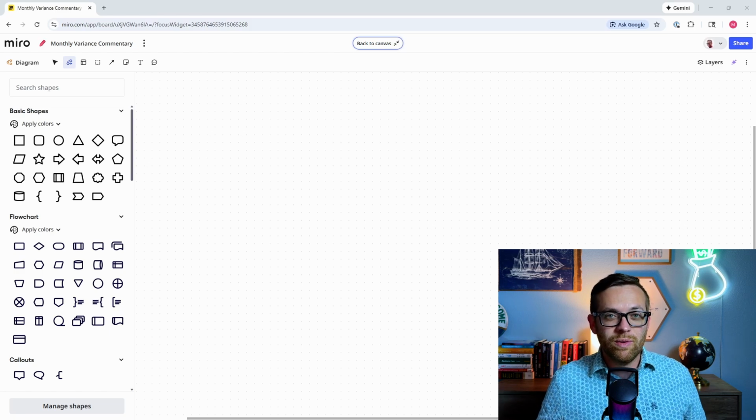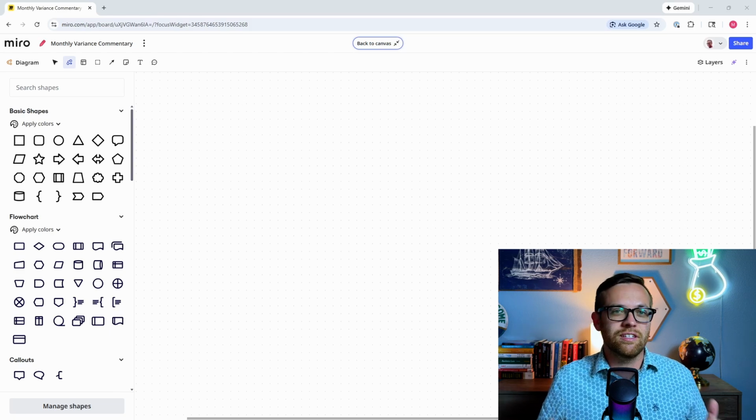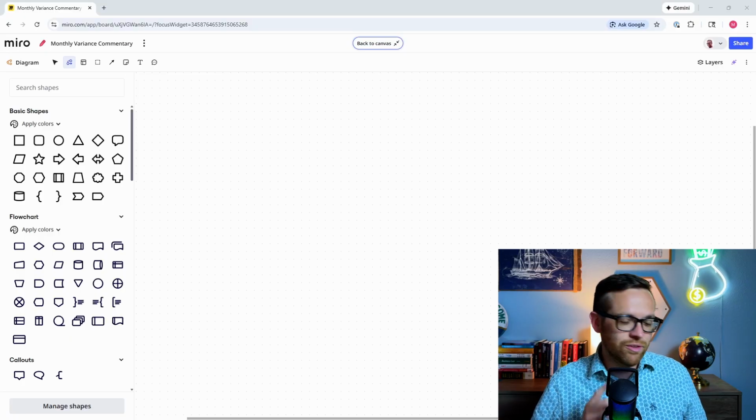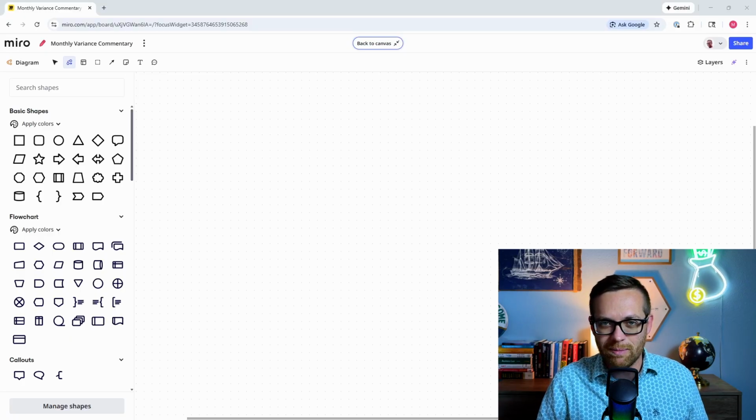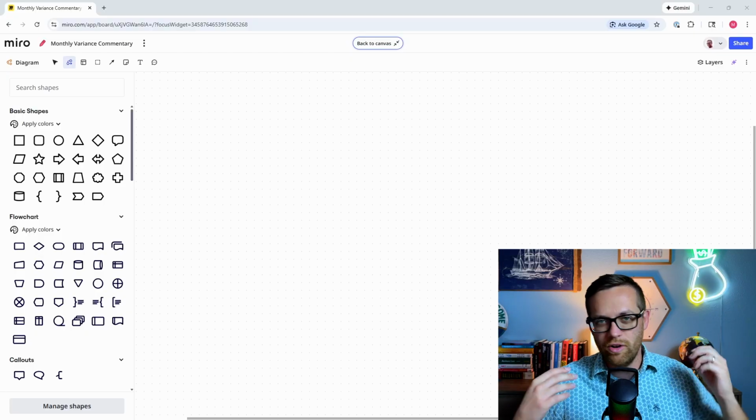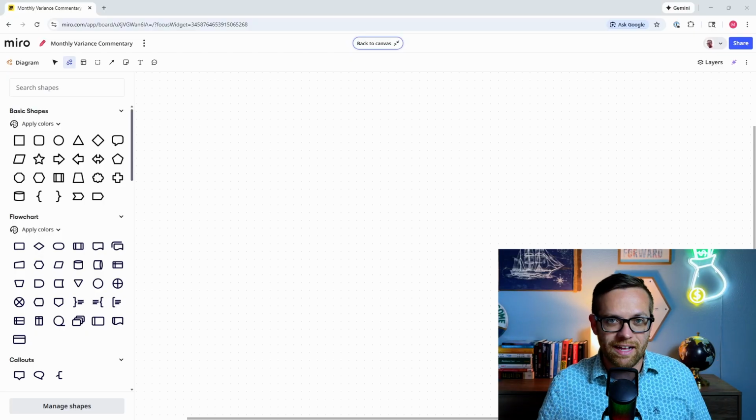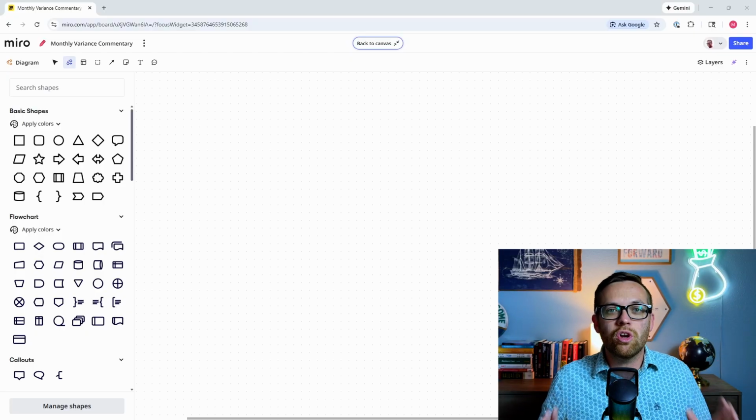Now, I'm going to be doing this in an online tool just because this is the tool that I'm comfortable and familiar with. You can do this on anything. You can do this on an 8.5 by 11 piece of paper. You can do this in Word. You can do this in PowerPoint. You can do this in Excel. Wherever you're comfortable with, don't go and spend money.